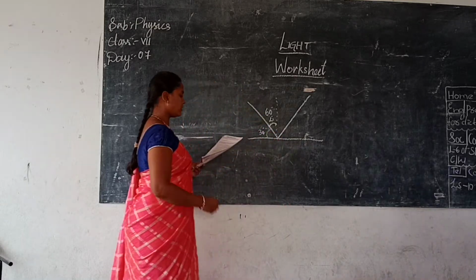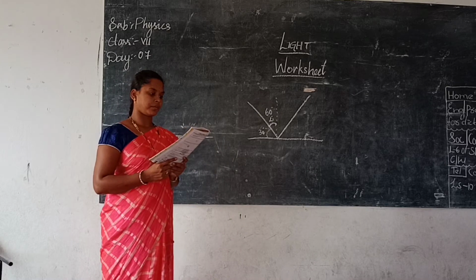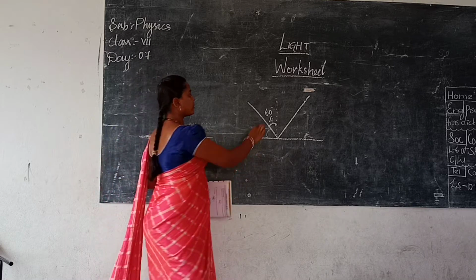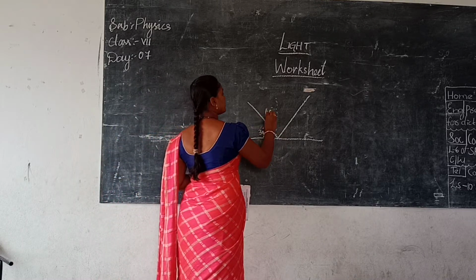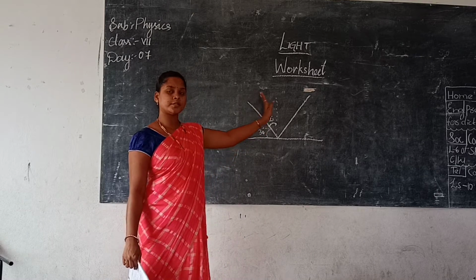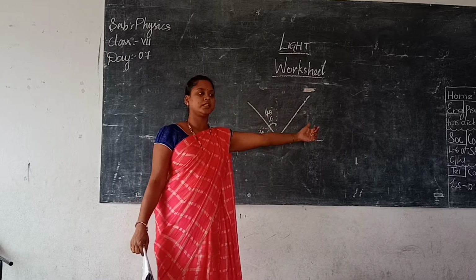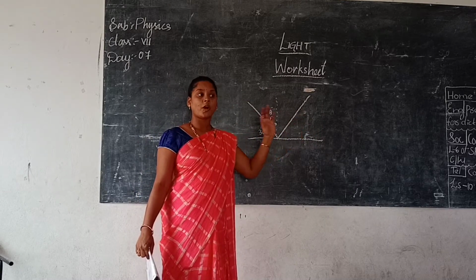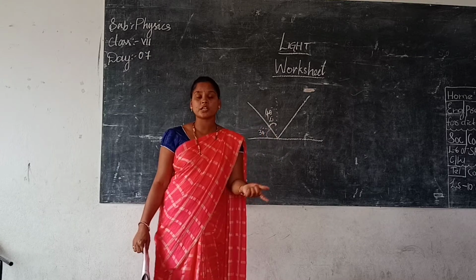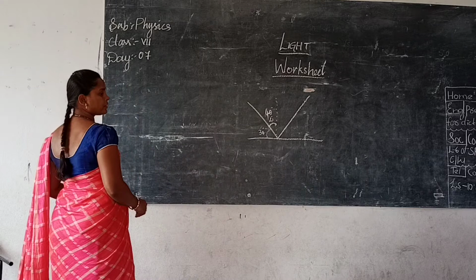Is it 50%? 60 half is 30. No, this is one more sum. This is 40. It has decreased to 30 degrees, which means the angle of reflection is also 30 degrees. So how much decrease has been done? 10 degrees. How do we find the percentage?